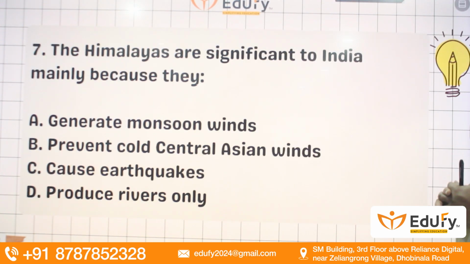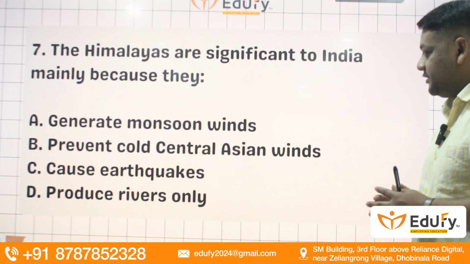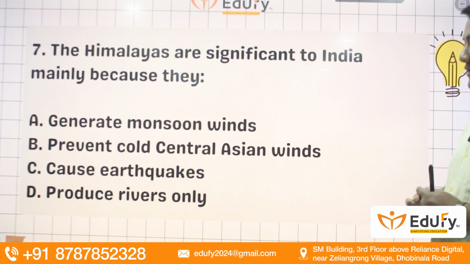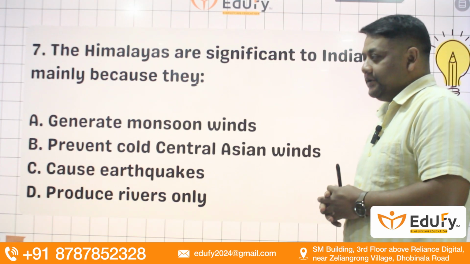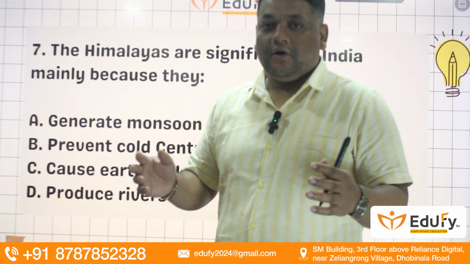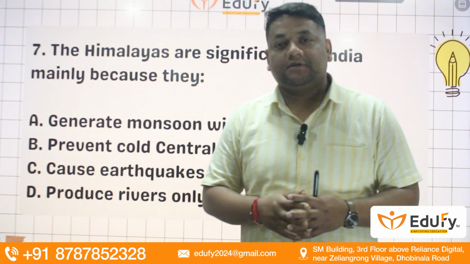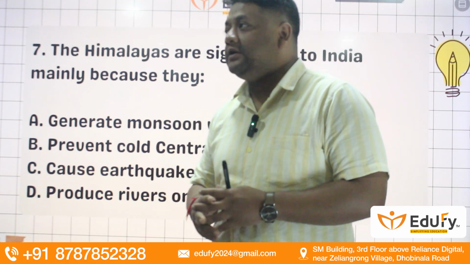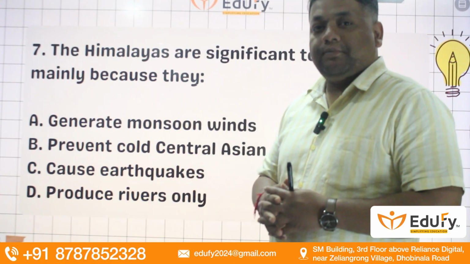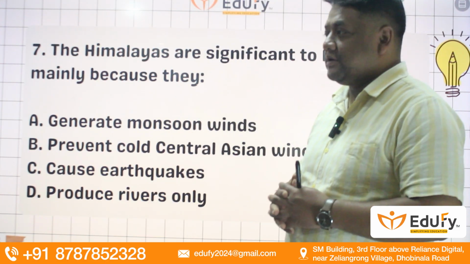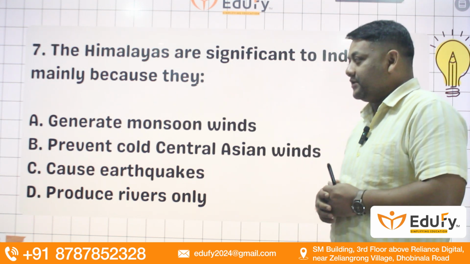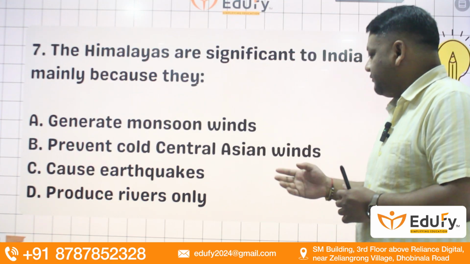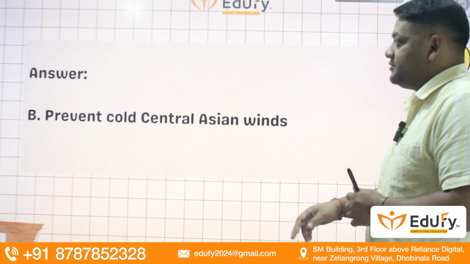The Himalayas are significant to India mainly because they generate monsoon winds, prevent cold currents of Asian winds, cause earthquakes, and produce rivers only. Technically, the Himalayas are a natural barrier to India. We consider the Himalaya as the roof of India. It provides us natural security from neighbouring countries. Also, it is a natural blockage to the extreme cold winds flowing through the Gobi Desert and Siberian sector towards India, that is towards the south. So it prevents cold currents of Asian winds. B is the right answer.